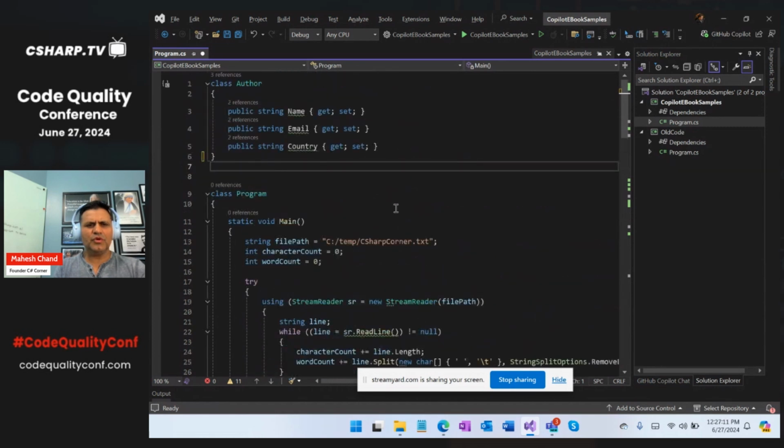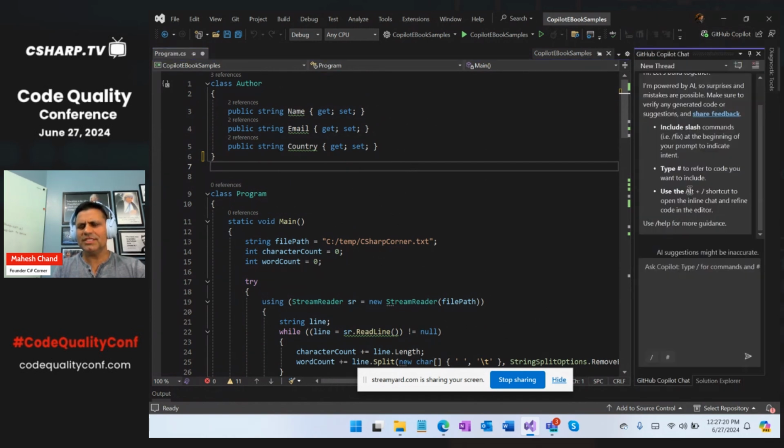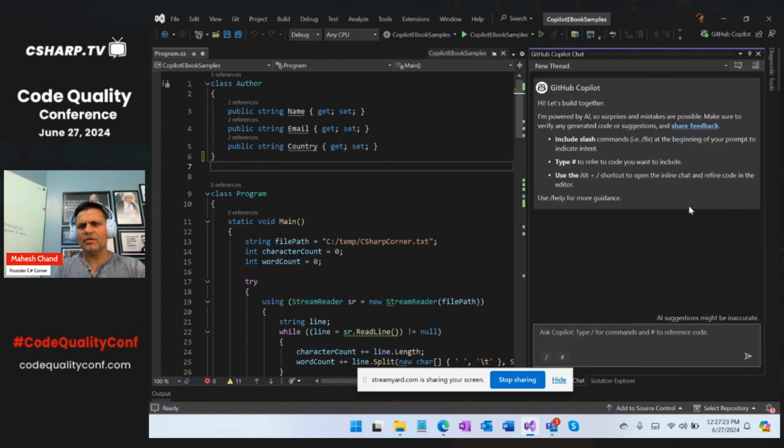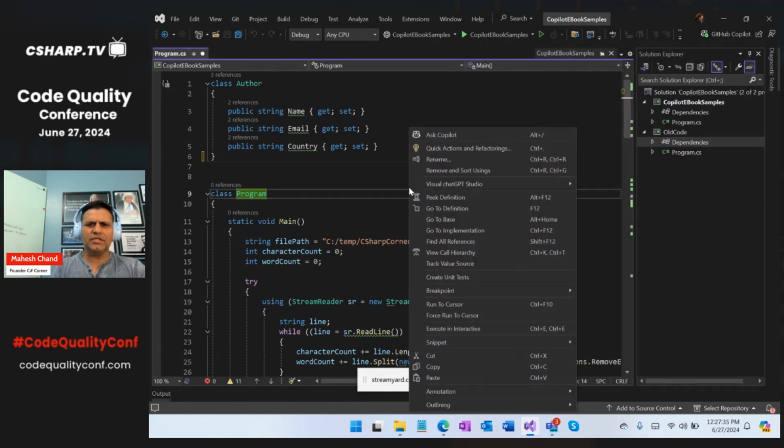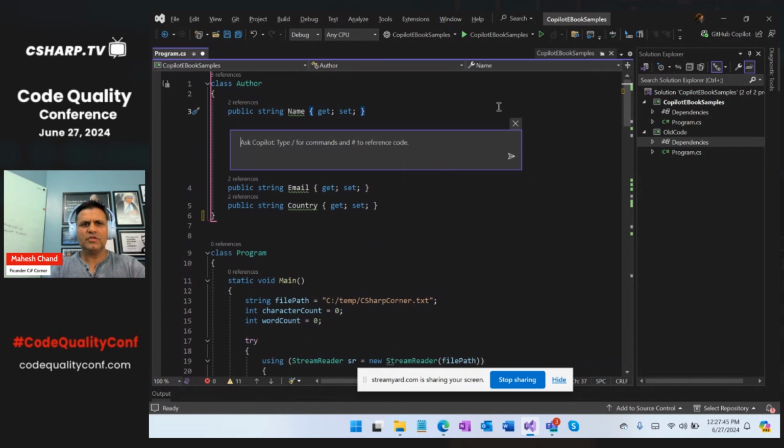And I'm sure you already know there are multiple ways you can access GitHub Copilot. One is you can open the chat window here, and you can start chatting and asking questions or code. You can put your code there and ask whatever. So that's really not what I'm going to do. You can also right click here and say Ask Copilot, or you can use the shortcut Alt plus slash. That's what I use all the time. So I open it here.